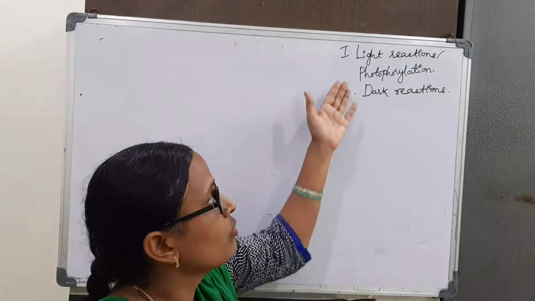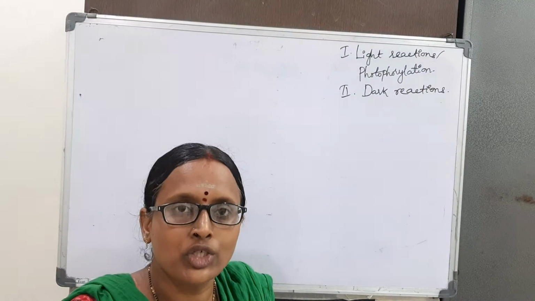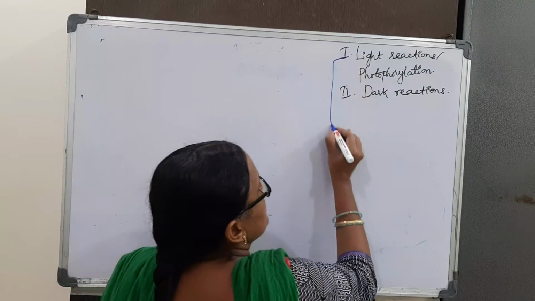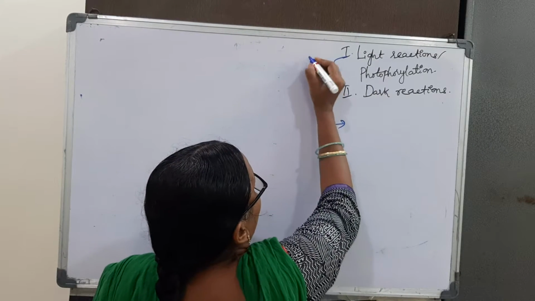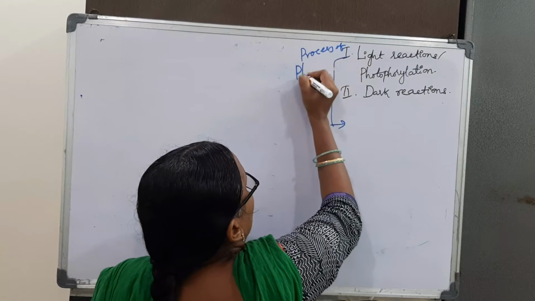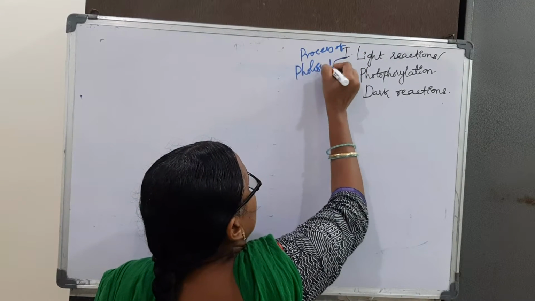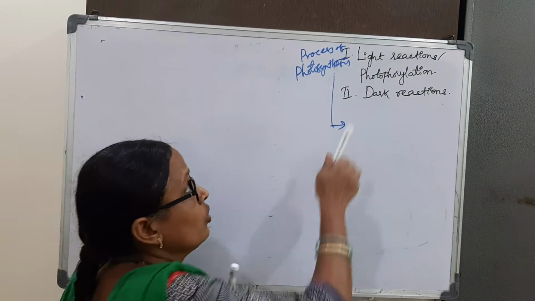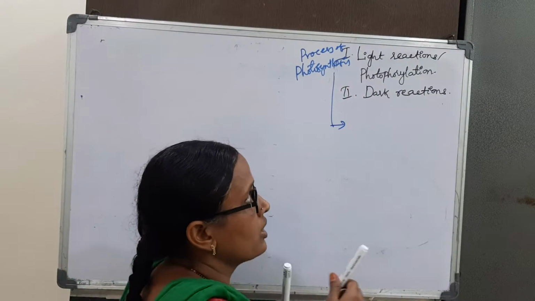One is absorption of light. The process of photosynthesis is divided into light reactions and dark reactions.